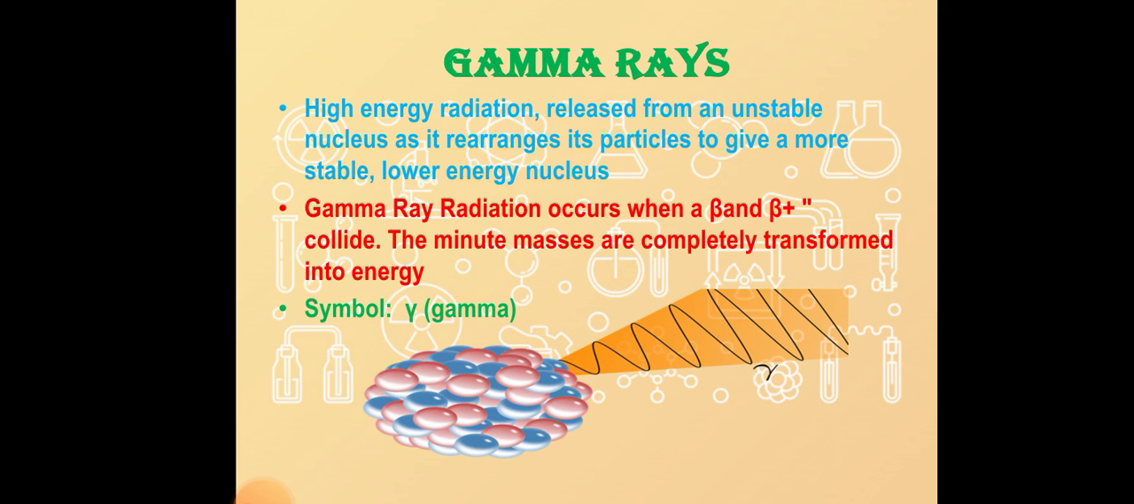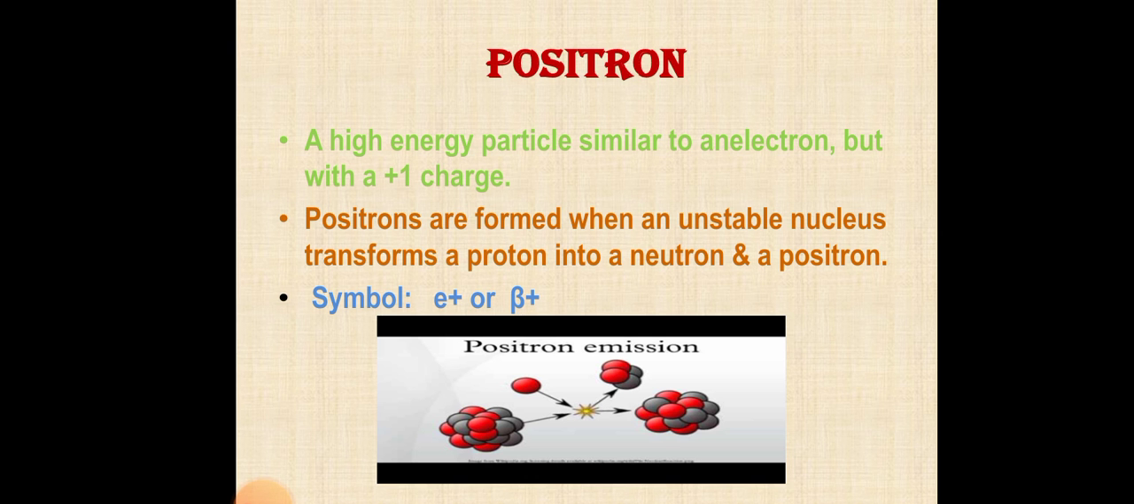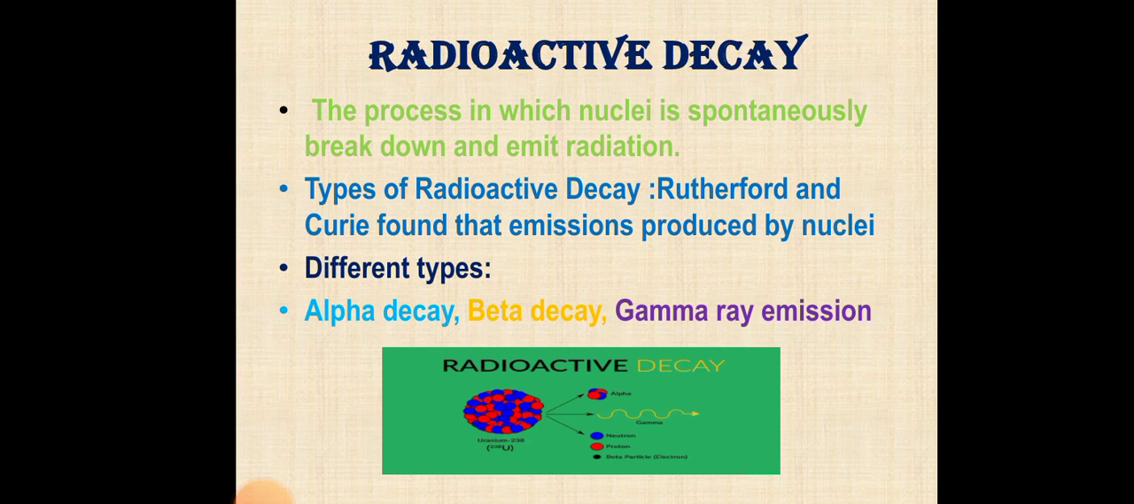Gamma rays. High energy radiation is released from an unstable nucleus as it rearranges its particles to give a more stable, lower energy nucleus. High energy photon gamma radiation does not change the mass or atomic number and is represented as gamma. Positron. A positron is a particle that has the same mass as an electron but opposite charge.